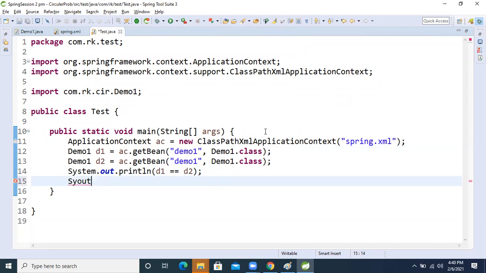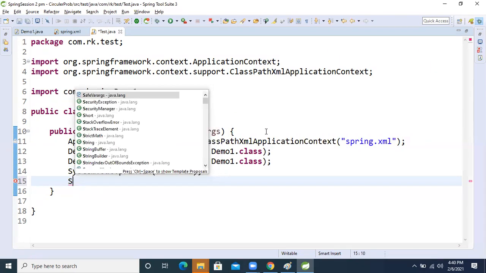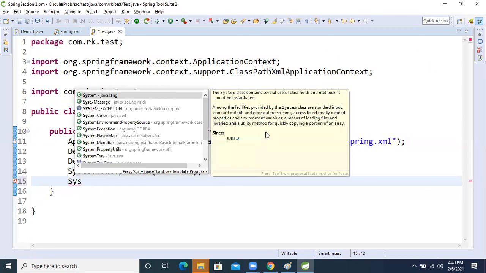Guys, after 10 minutes this meeting will stop, so reconnect again. Whatever things I implement, I will show them practically also.